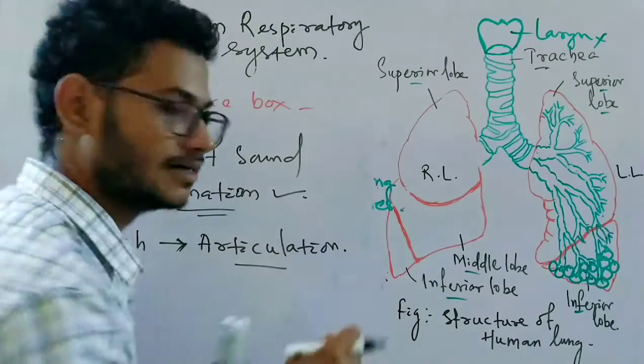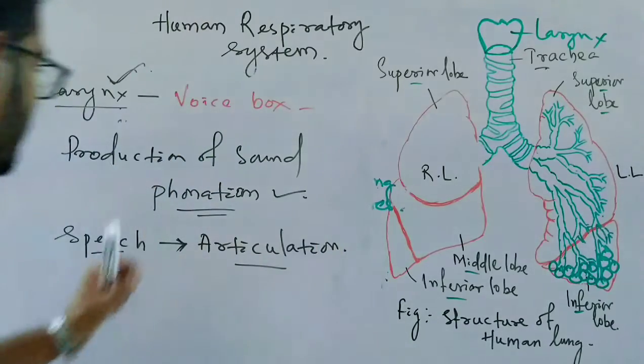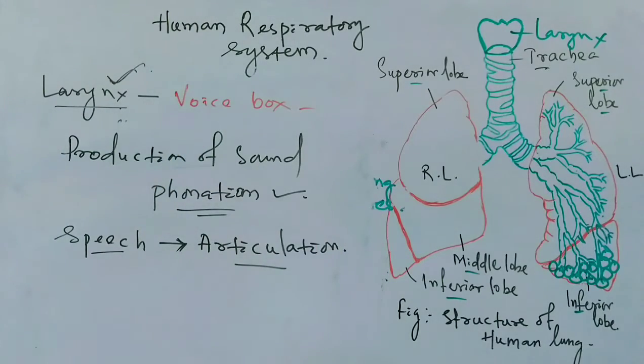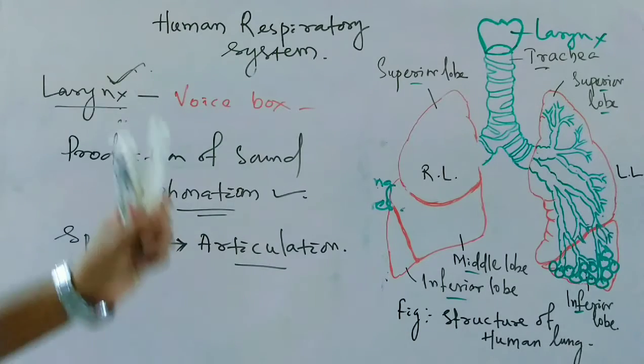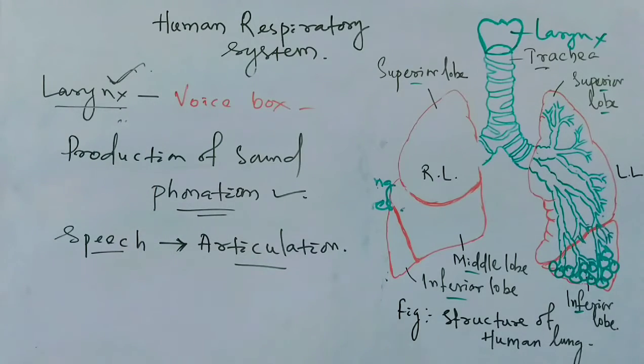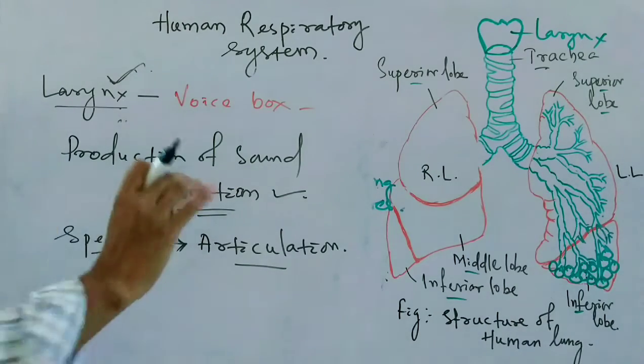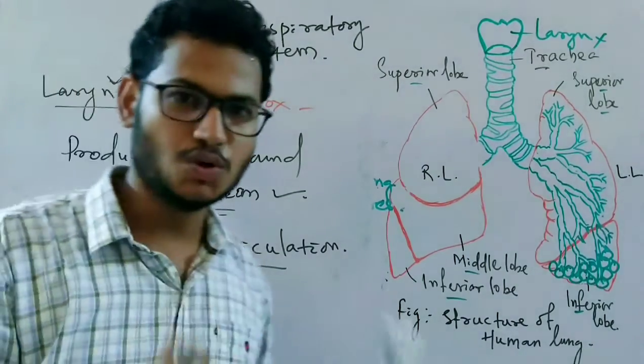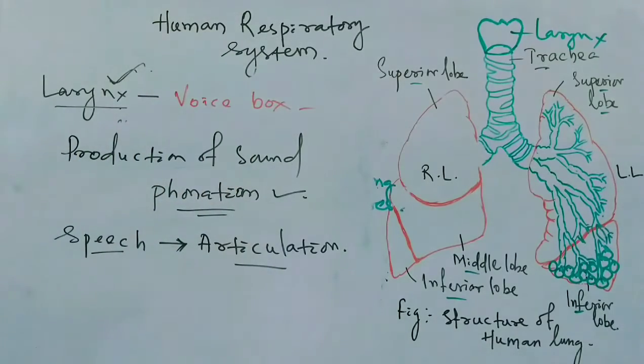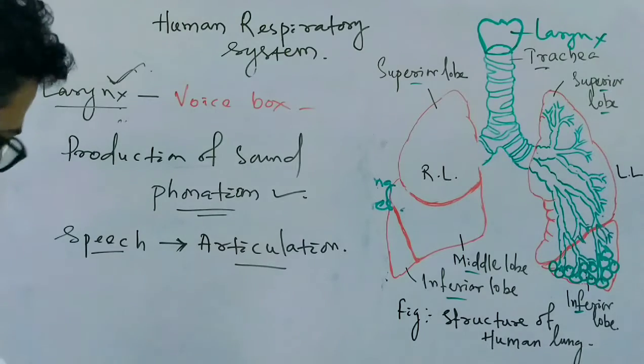Articulation. So there is a difference between phonation and articulation. Phonation is any sound that is produced, and articulation is the clear speech. Okay, so next, in women and children the pitch is very high. Why? Because the vocal cords are usually short.